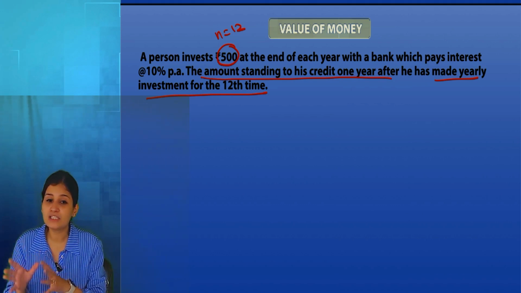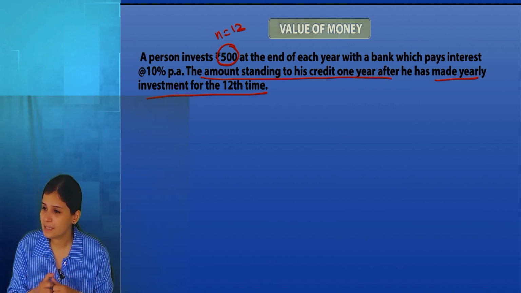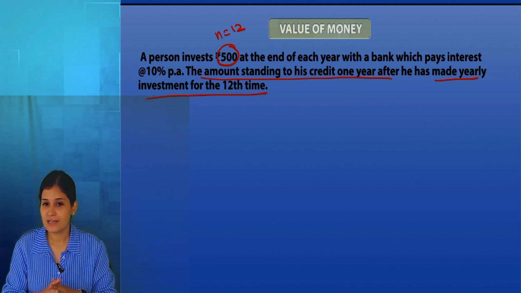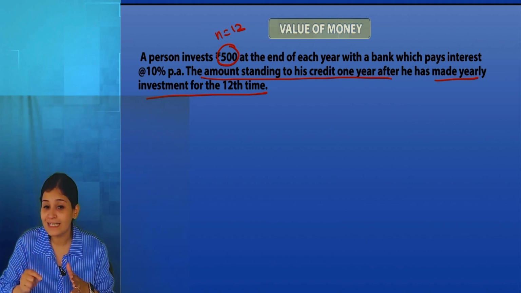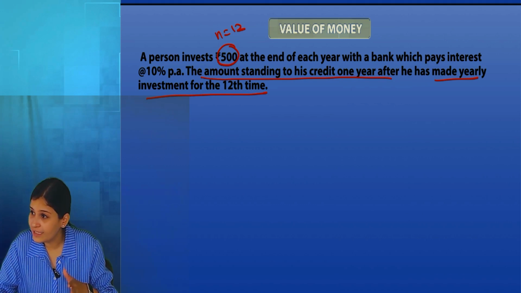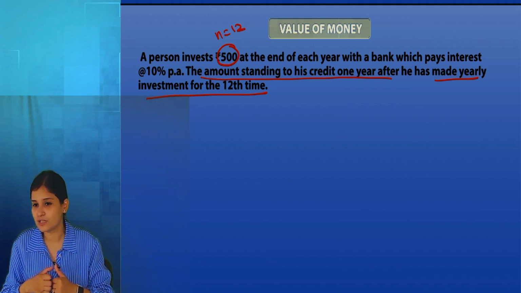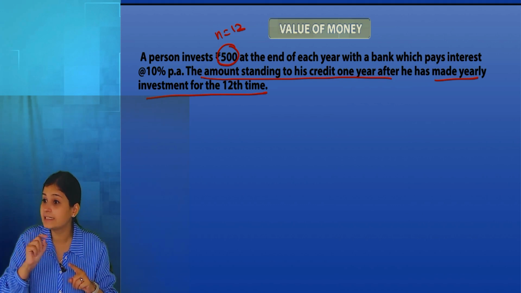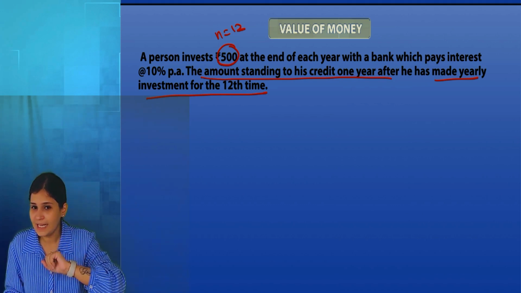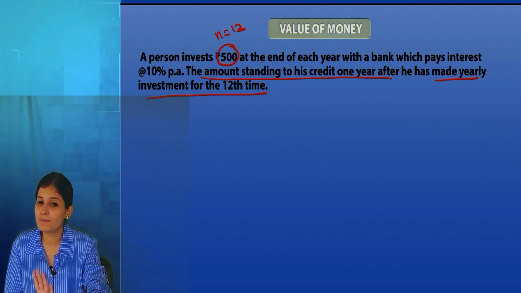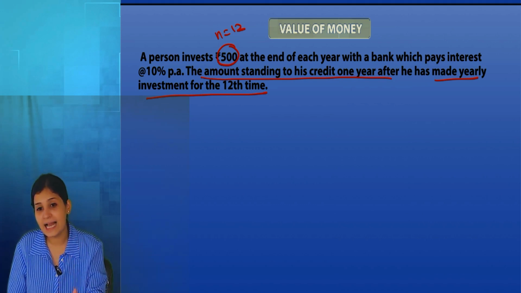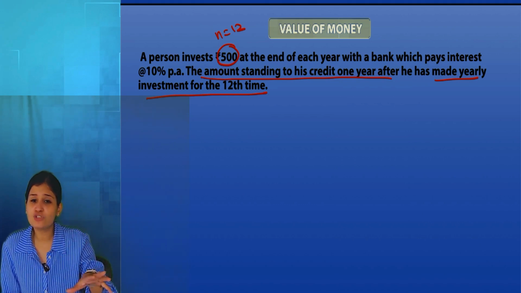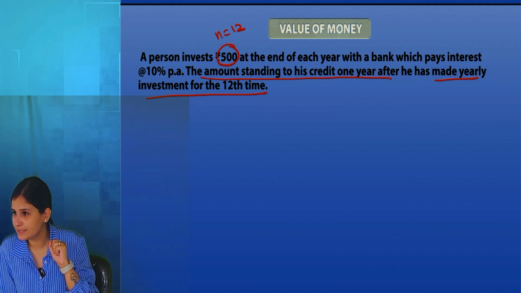After 12 years, I did not withdraw that amount. I asked the bank to keep that withdrawal amount, that future value, with itself. Credit 1 year after, that means in the 13th year, I'm going to take that amount. So till 12 years, I get the annuity future value. Then in the 13th year, I gave that future value to the bank and asked it to keep it for 1 year. So I'm going to get a normal compound interest of 10%, and I'm going to withdraw it after 1 year. So for the first 12 years, the annuity installment is going to be considered at the annuity rate.